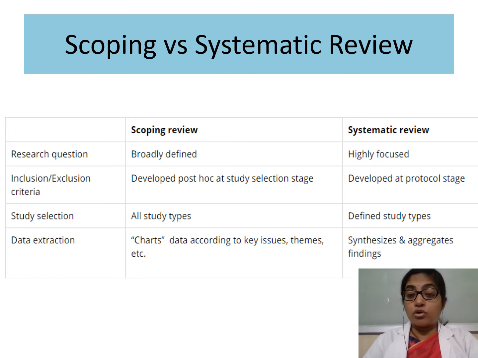So that is a highly focused question. I'm not being vague or general. There is a very specific area I'm looking at. So that is a very hallmark of systematic review, highly focused.